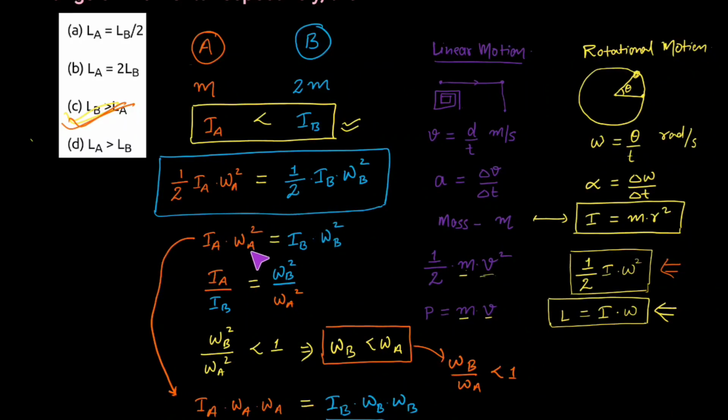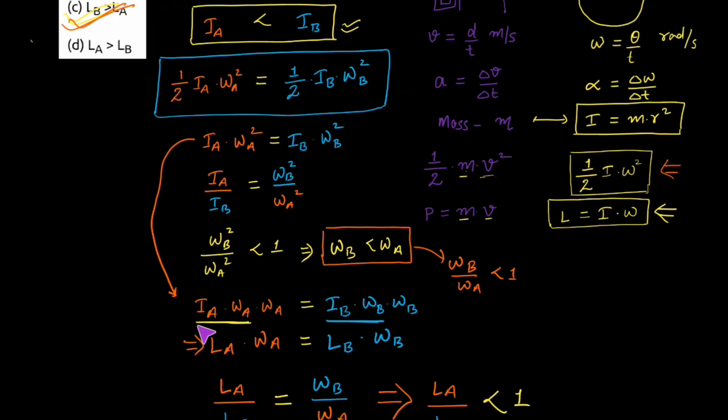So from this, with a little bit of simplification, I can get that IA upon IB is equal to omega B upon omega A whole square. And it is given in the question that IA is less than IB, it means this fraction would be less than 1 because the numerator is less than the denominator. So from here, I have established that the angular velocity of body B is less than the angular velocity of body A. On further simplification, I can write this omega square twice just to convert this into the formula of angular momentum.